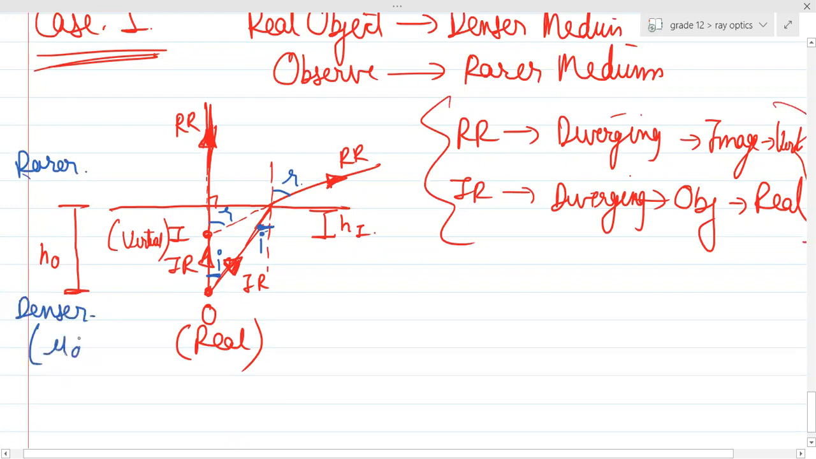This medium was rarer, this medium was denser. So let's say mu d and mu r. Where is the observer? Here is the observer. Can you see the observer is in the rarer medium? Guys, this observer is in the field of view of this image. You remember field of view? So hence this observer can see this image, right?